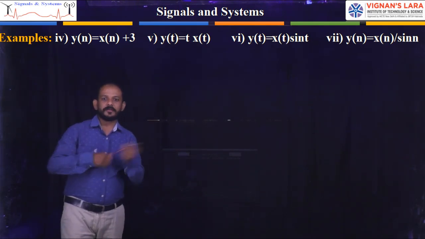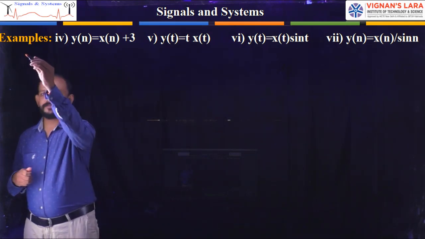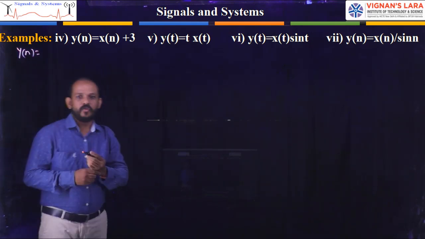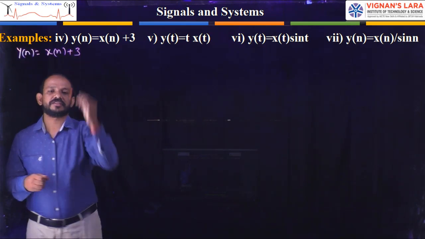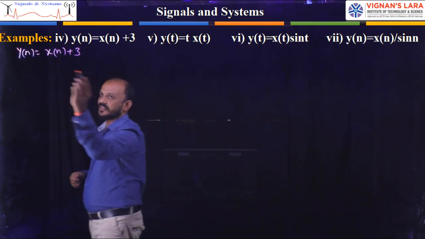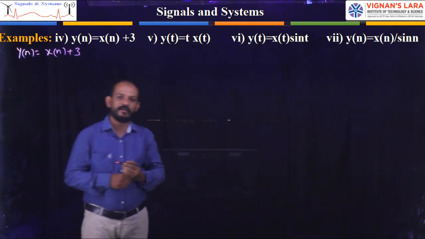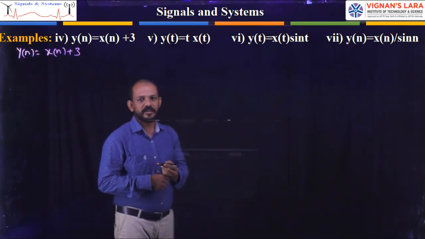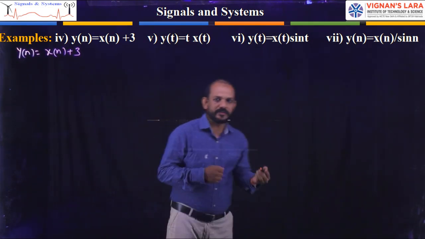Now coming to this example. So what did they give? They gave y of n equal to x of n plus 3. So it represents a discrete time system. We have to find out whether the discrete time system is stable or unstable. So how will we find out? First, I have to consider the input as bounded. That is, let us consider the input as a finite one.